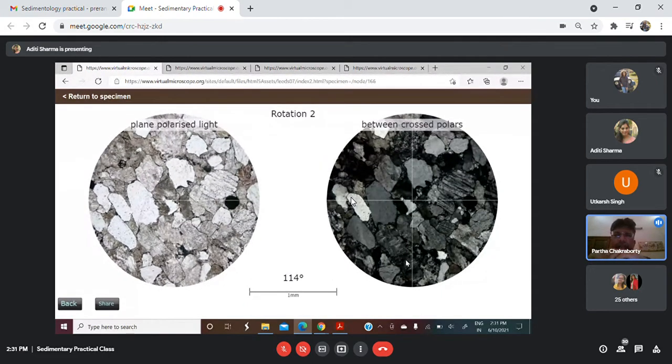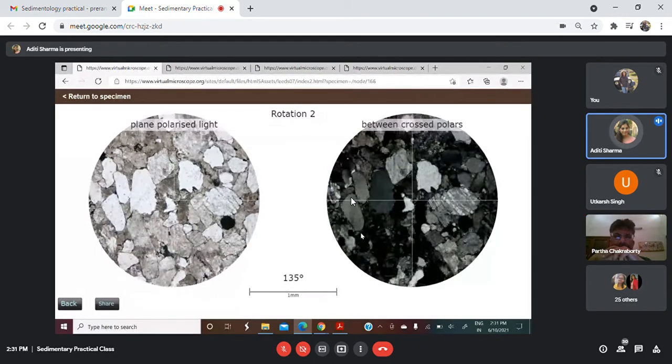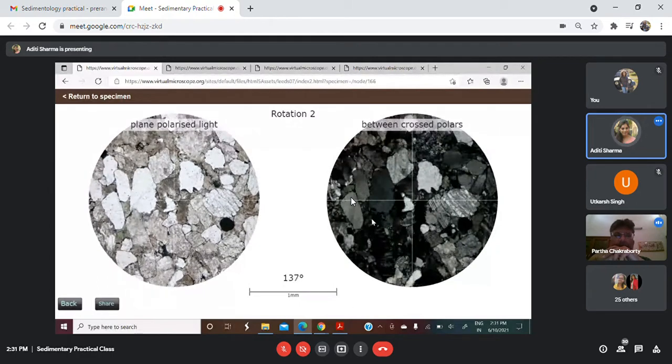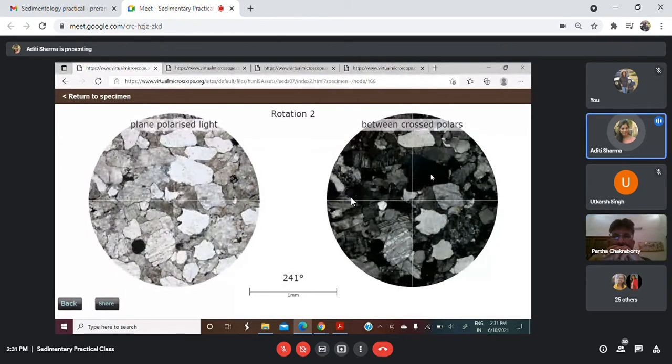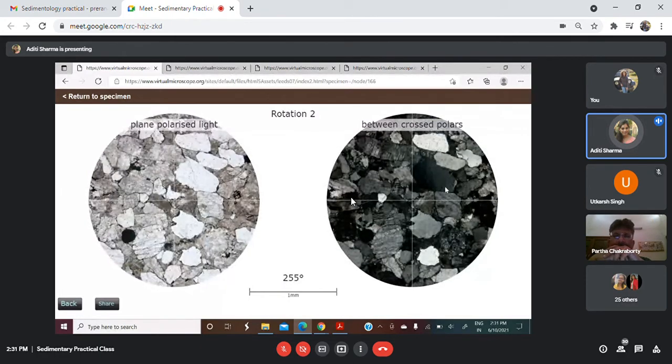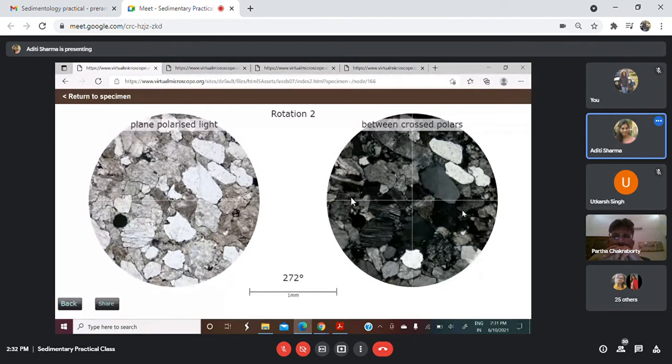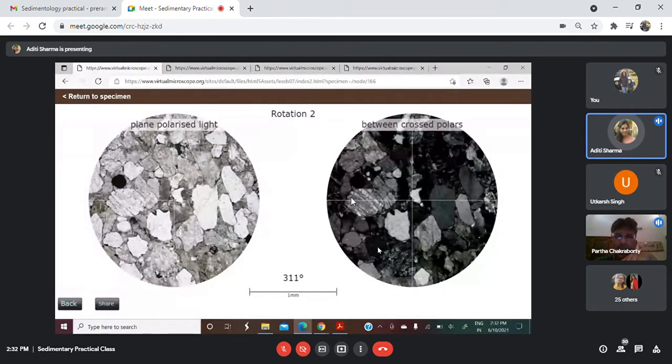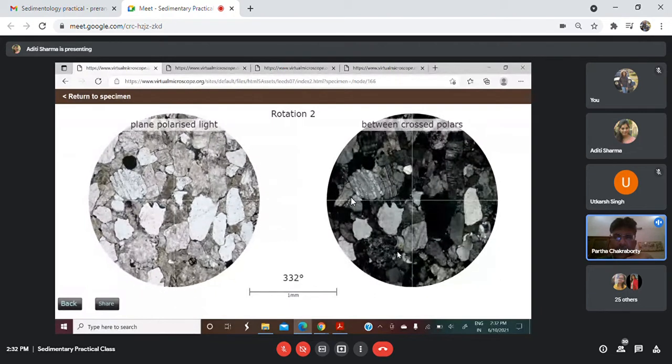And then there are some quartz grains. This one is showing undulose extinction, which is very clear. And this is also quartz, but with unitary extinction. Undulosity is very less; it is there, but not very prominent. And this is also quartz. Just point it once again. Can it be magnified a little bit? No, it cannot.